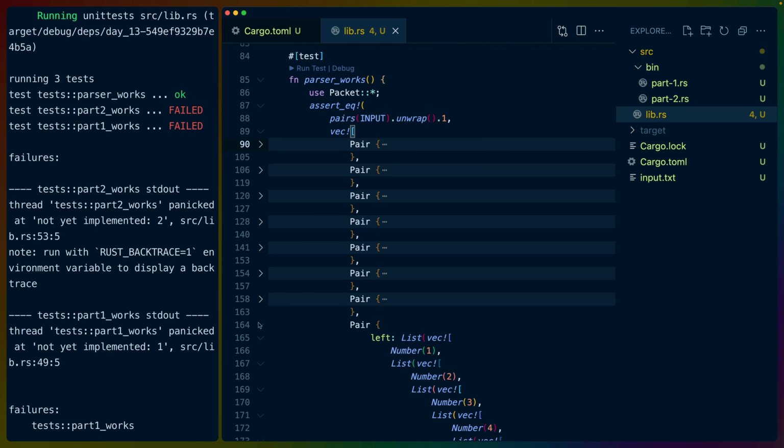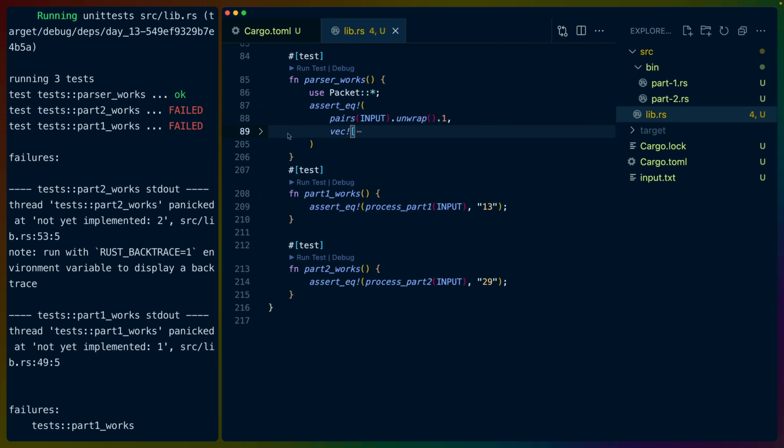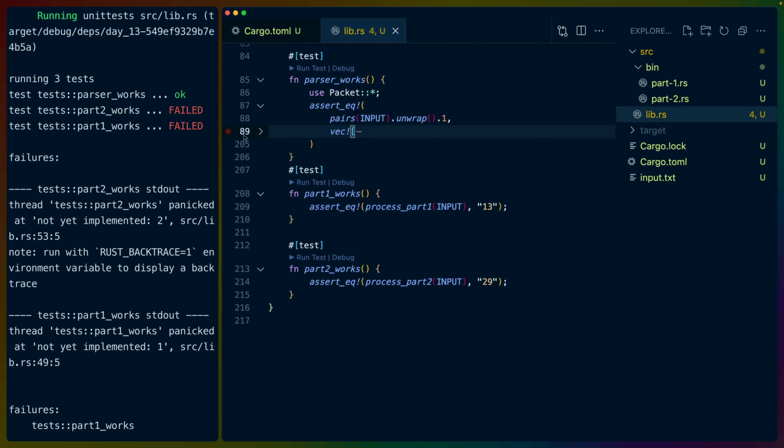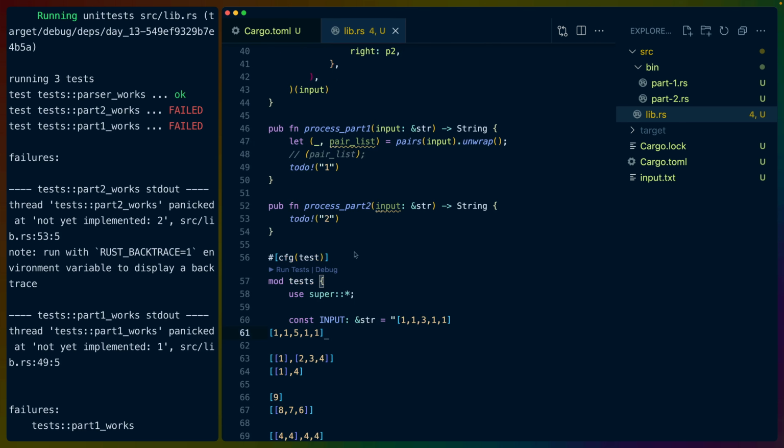So these all look good, actually. All of them look good. I'm just going to collapse them so that we don't need to see them anymore. But that's just a code fold. So lines 89 through 205 are just that test. But we look good. Our parsing is solid.